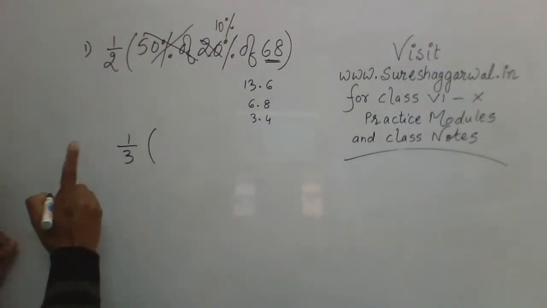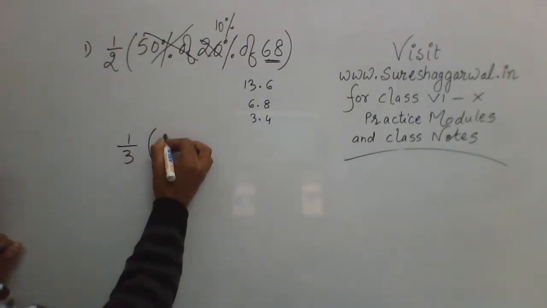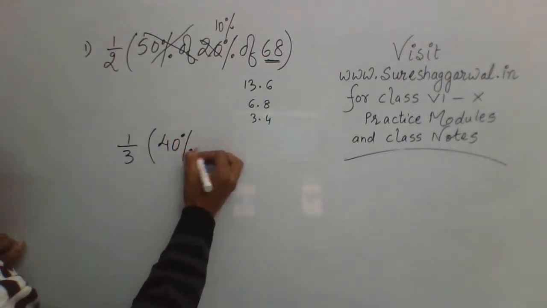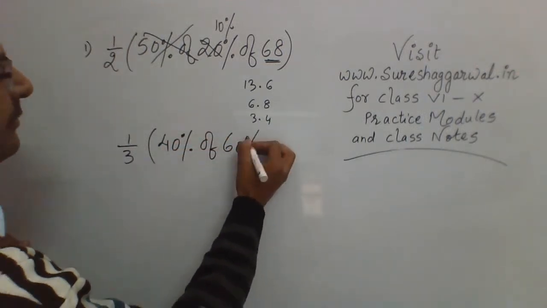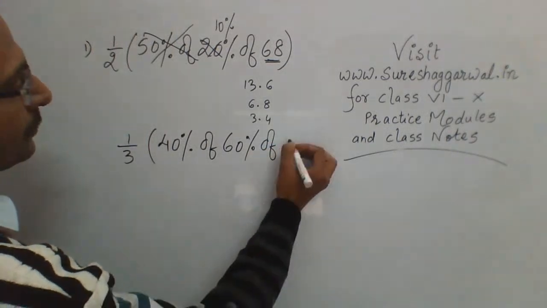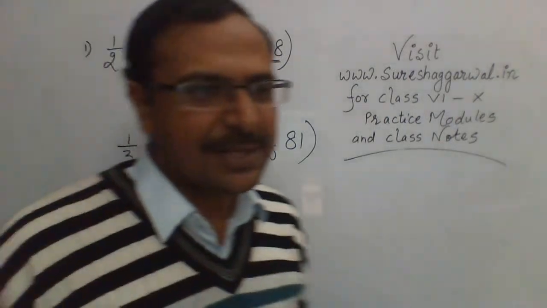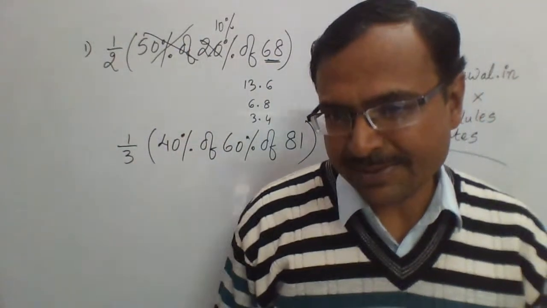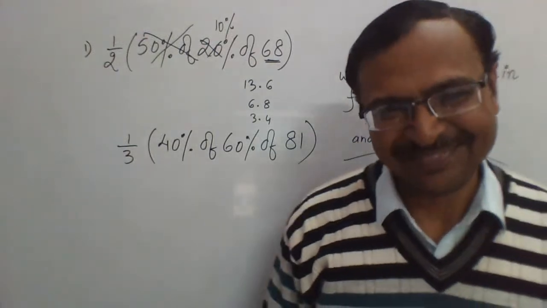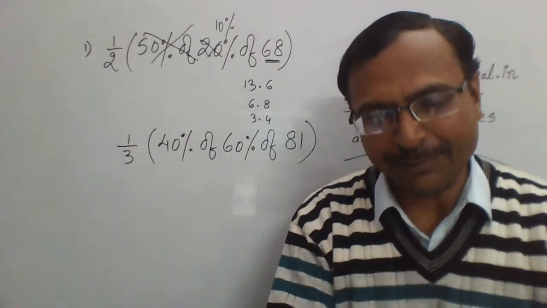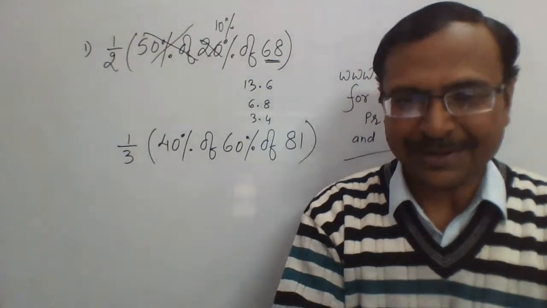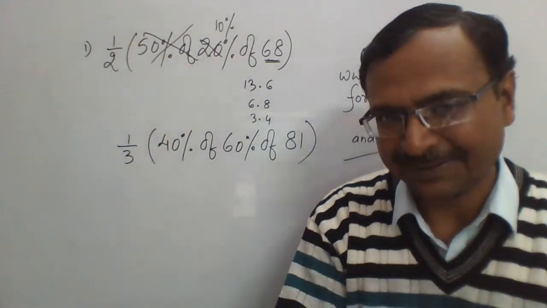See, you need to be careful here, okay? 40% of 60% of 81. What is one third of 40% of 60% of 81? Come on, come on. You can give the answer in fractions, you can give the answer in decimals. Let us see 40% of 60% of 81 and then one third of that.